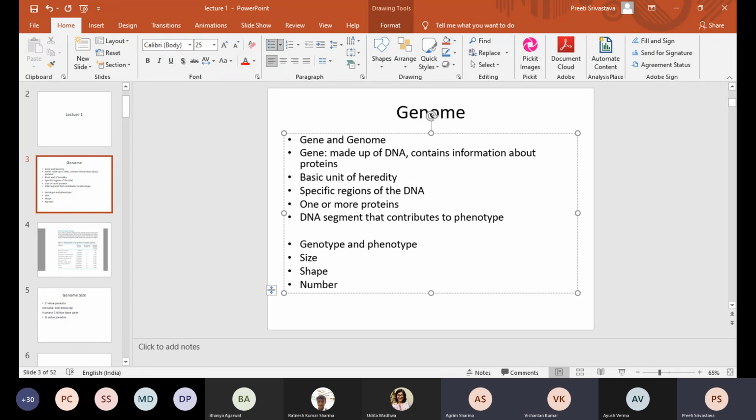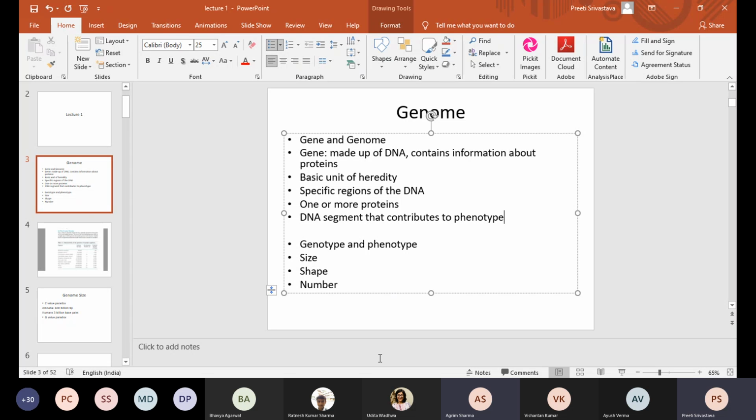Ma'am, rRNA and 20 proteins. Very good. So where is this RNA coming from? It is produced from gene. RNA are generally produced by the genes.